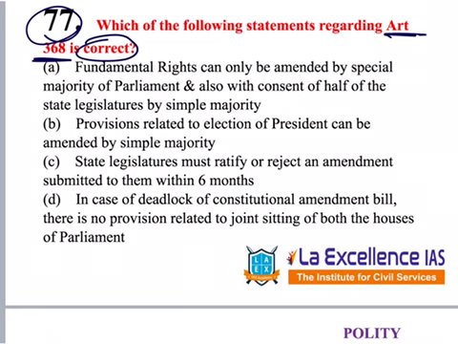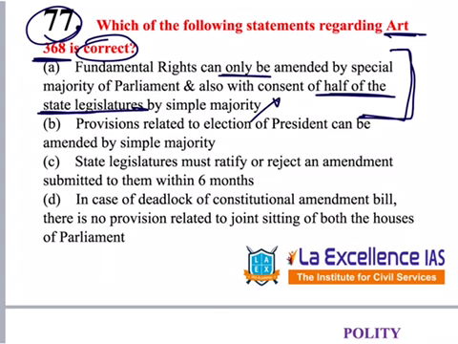Let's read the options. The first option says fundamental rights can only be amended by a special majority of the Parliament and also with the consent of half of the state legislatures. Let's say we don't know this, but recently a constitutional amendment act introducing 10% reservation was passed. Here, are our states ratifying it or not? No. So by that observation, we can say this is incorrect.